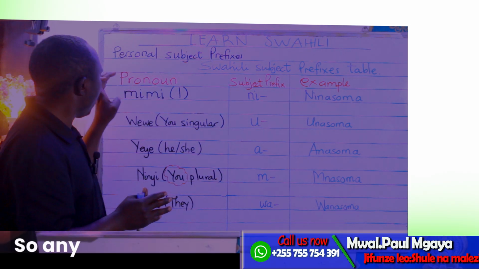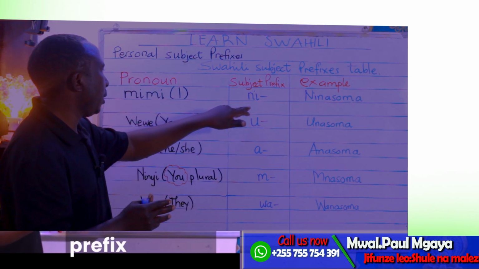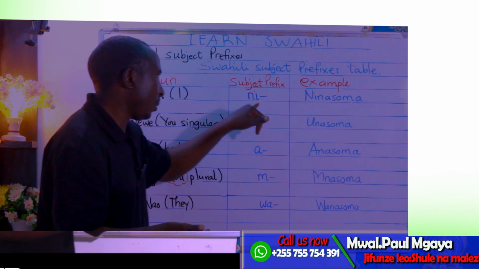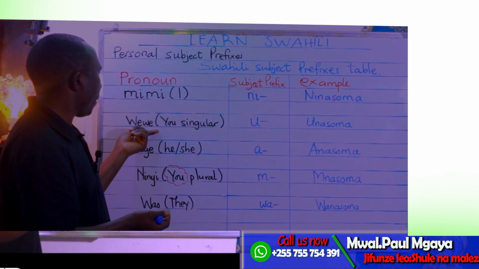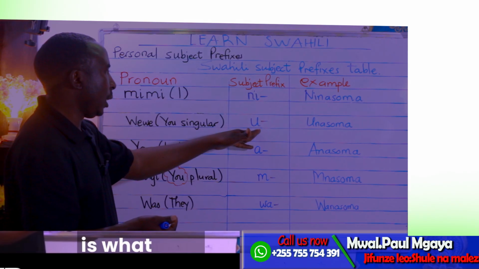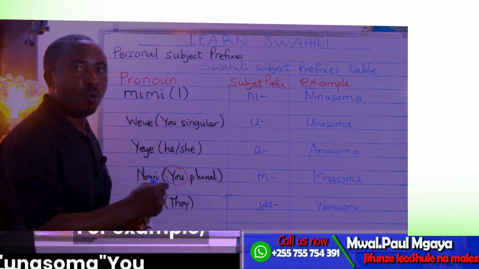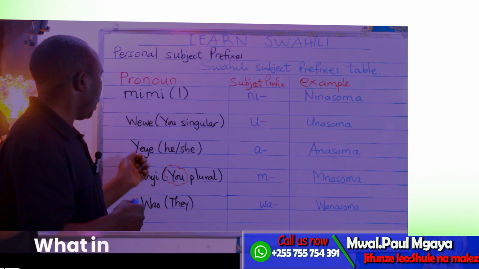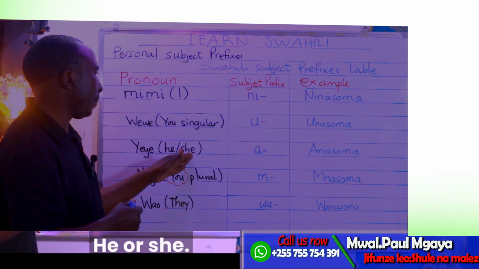In Swahili we use mimi, in English we use I. The subject prefix is ni. Ninasoma. We use ni. Here the pronoun is wewe, while in English it is you singular. The subject prefix is u. For example, unasoma. You are studying. Okay? In Swahili yeye, while in English he or she.